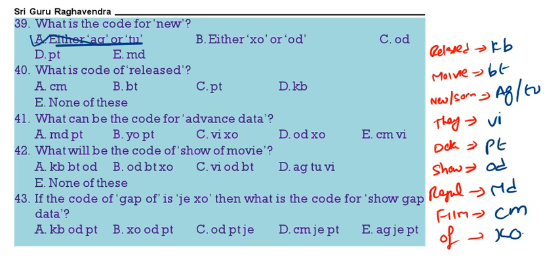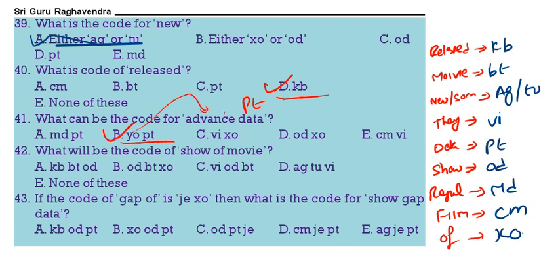The first one. What is the code for released? KB. Then what is the code for advanced data? Data means PT. Advanced is a new word. Along with PT there should be a new word. So it can be PTYO, second option. YO is the code for advanced.